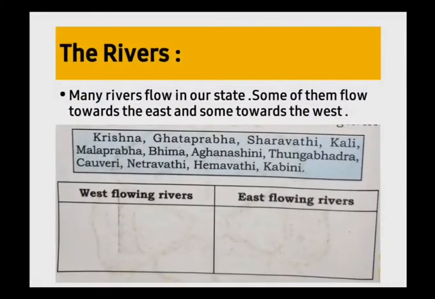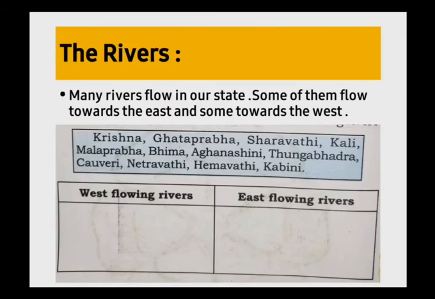Now children, let us see about the rivers of our state. Many rivers flow in our state, as we know that some of them flow towards the east and some towards the west. For example, Krishna, Kaveri, Netravati, Hemavati, Bhima, Kali, Kabini, Tungabhadra. There are many rivers that we find in our state Karnataka, which increase the beauty of our Karnataka.